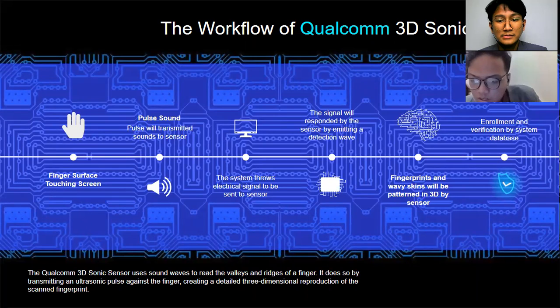The fifth, fingerprints and wavy skin will be patterned in 3D by the sensor. And the last is enrollment and verification by the system database.